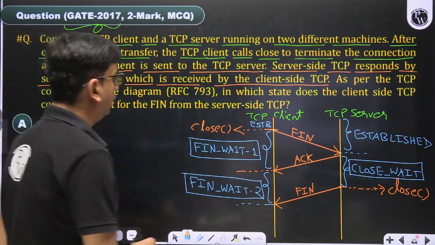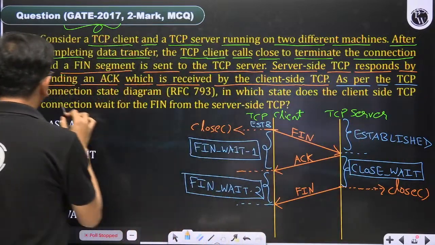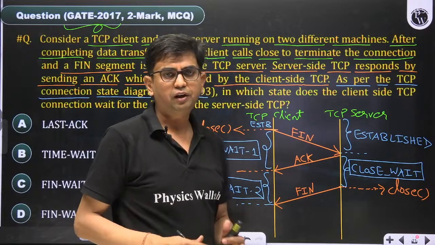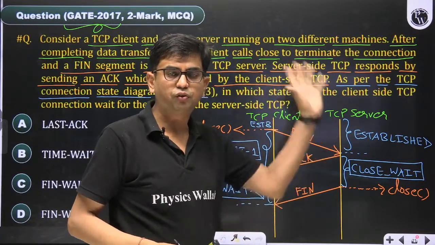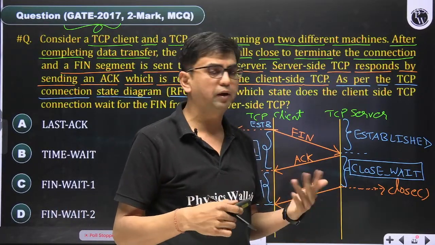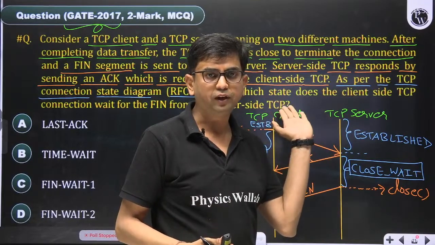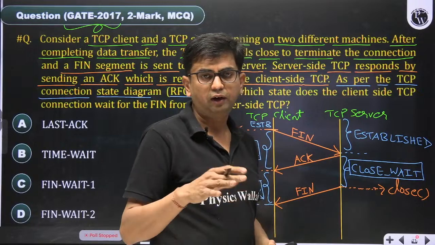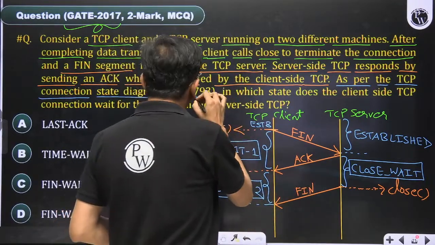Now the question is asking, as per the TCP connection state diagram in RFC 793. RFC, I already told, stands for Request for Comments, a collection of research papers and standards for computer networks. Whenever any person writes a book, they always give the reference of RFC. Whatever is quoted in RFC is correct. It is the truth from the computer network point of view. So it is a standard reference, 793.